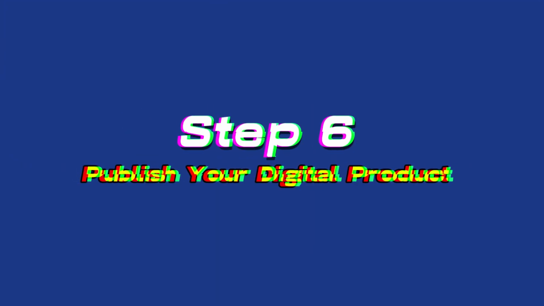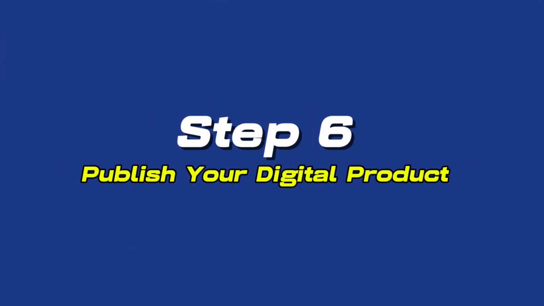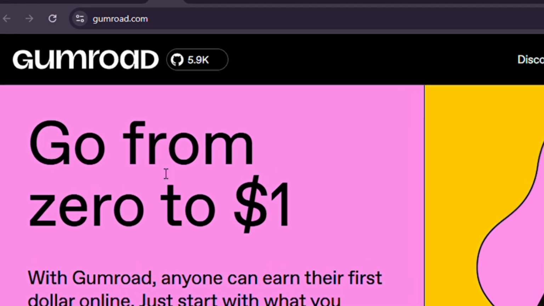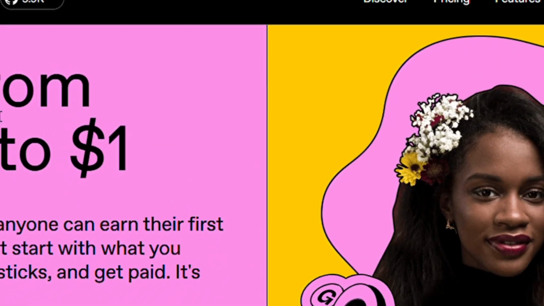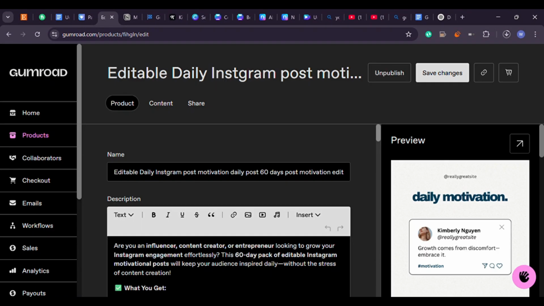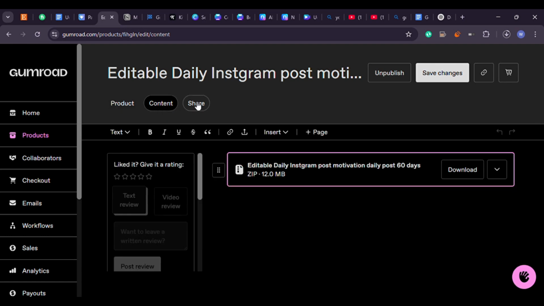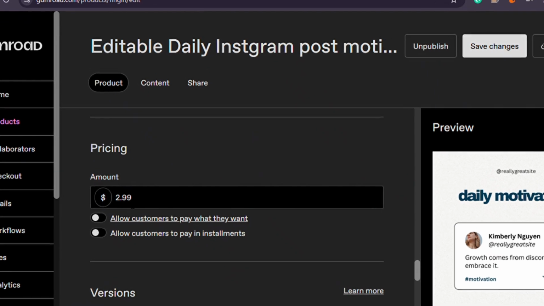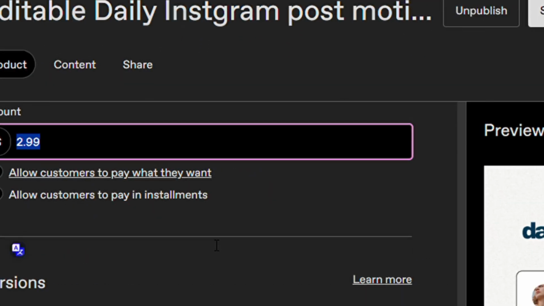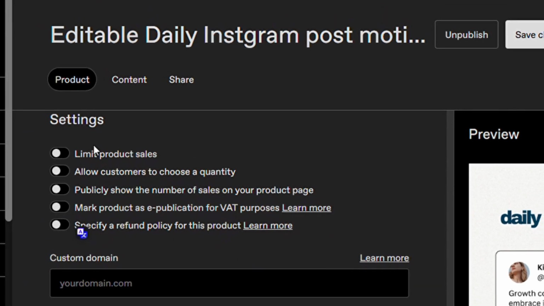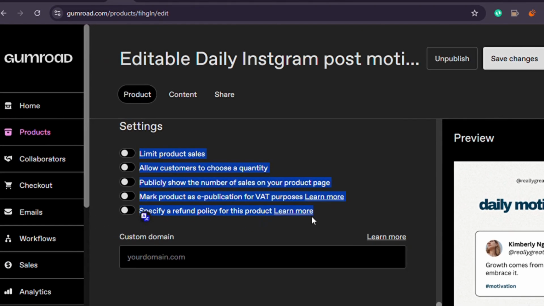Step 6. Publish your digital product. The 2 easiest platforms to sell on right now are Gumroad and Payhip. Both are free to start and don't charge upfront fees. Gumroad is extremely simple. You create an account, upload your PDF or your Notion template link, set a price, write a short description, and you're done. It also handles payments, downloads, and even taxes for you in most cases.